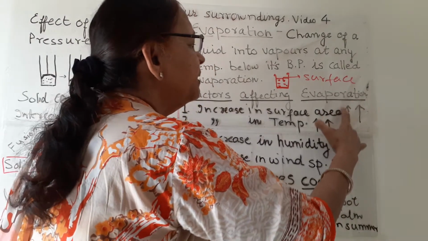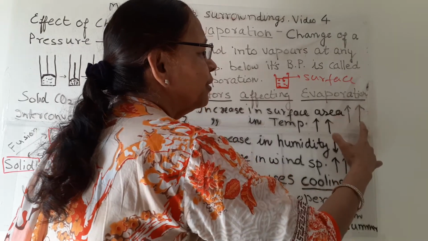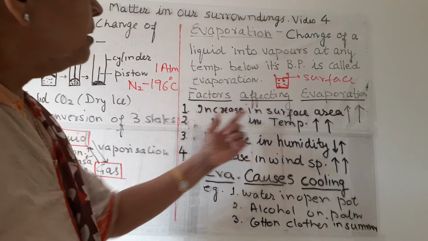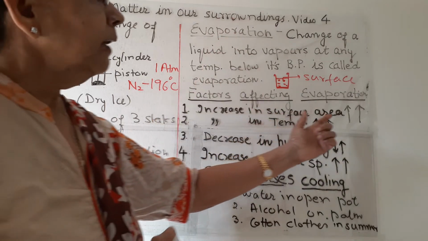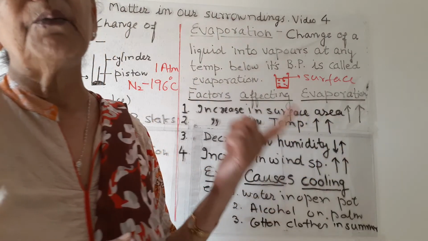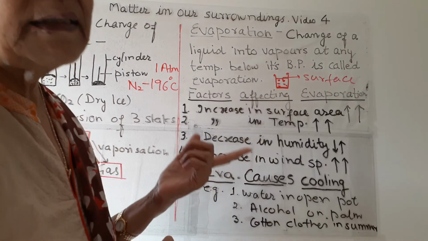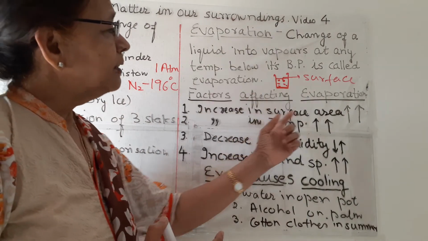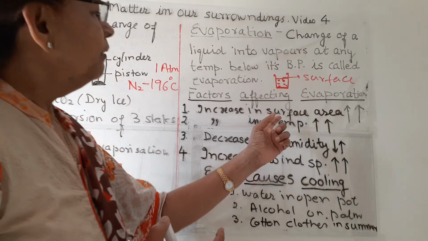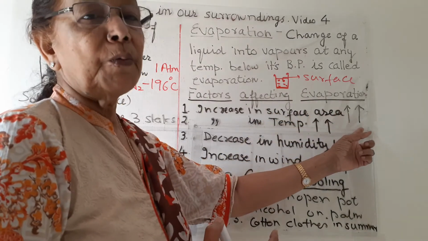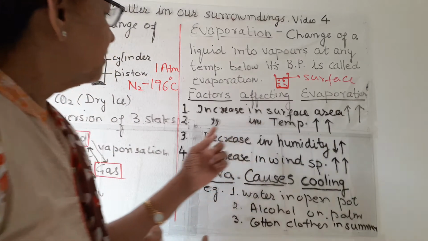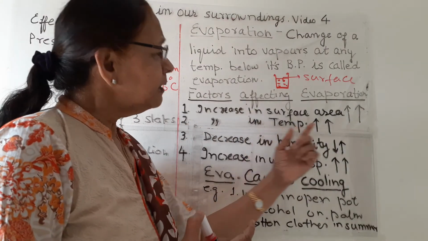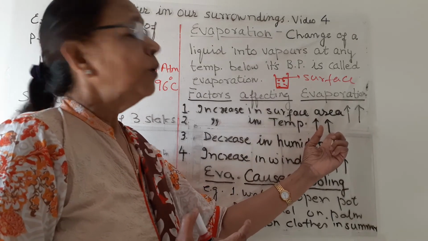If the surface area is increased, evaporation is also increased. Because evaporation is a surface phenomenon. Like this, boiling is a bulk phenomenon, but evaporation is a surface phenomenon. When more surface is there, evaporation will be more. Second, increase in temperature. When temperature is increased, evaporation is more.